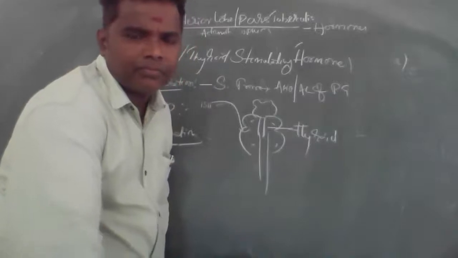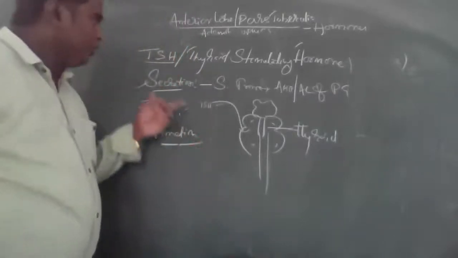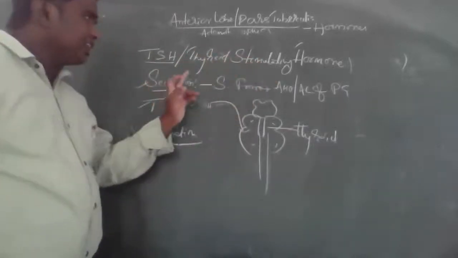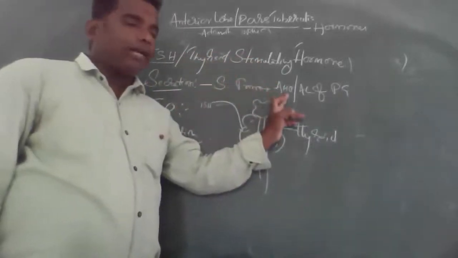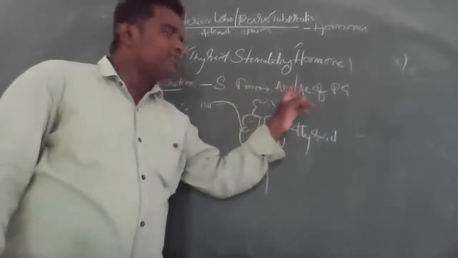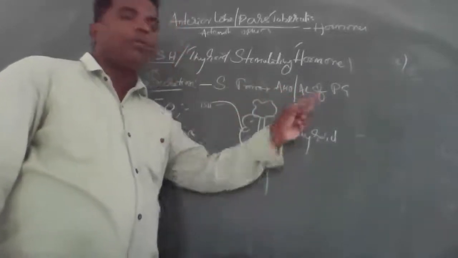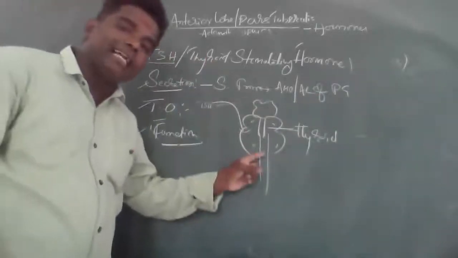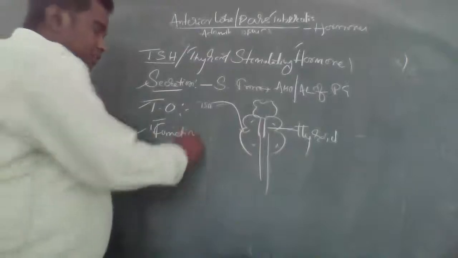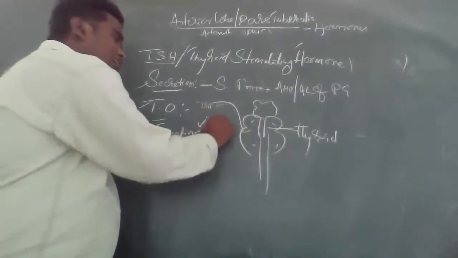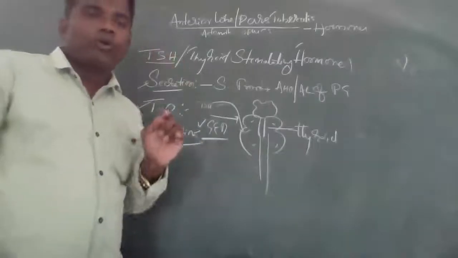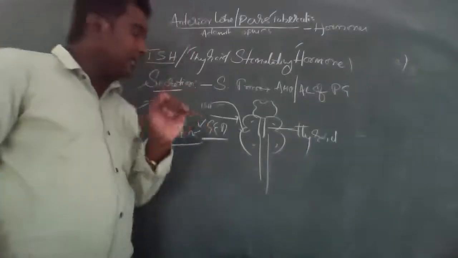Yes, sir. Okay. So, TSH means thyroid stimulating hormone, secreted from the adenohypophysis, that means the anterior lobe of the pituitary gland, and its target organ is the thyroid gland. This TSH functions on the thyroid gland. Number one function: growth and development of the thyroid gland.